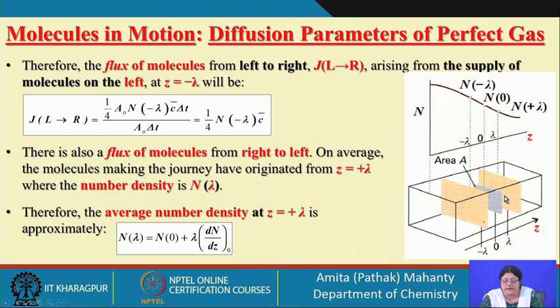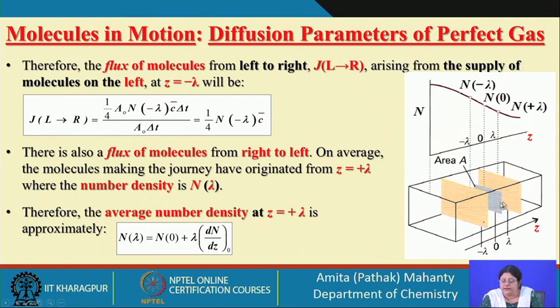What is this volume element? The molecules are moving with the relative mean speed of c bar and in delta time t. So this is the distance into the area of interest.